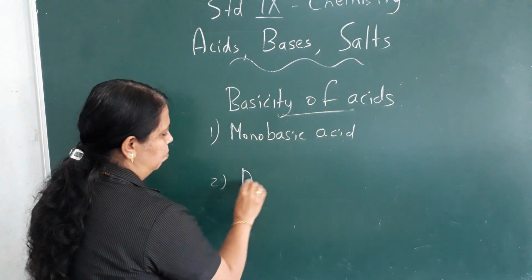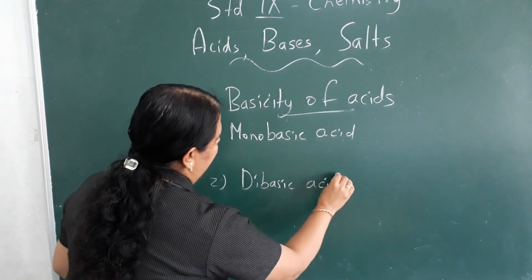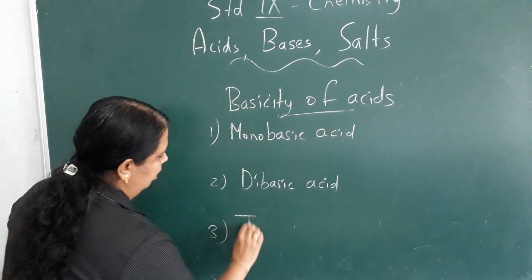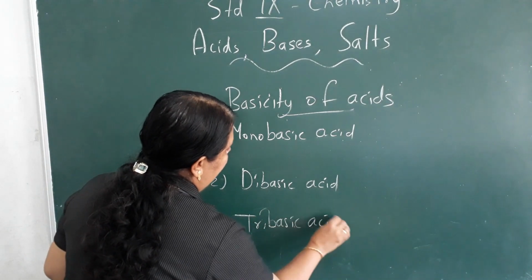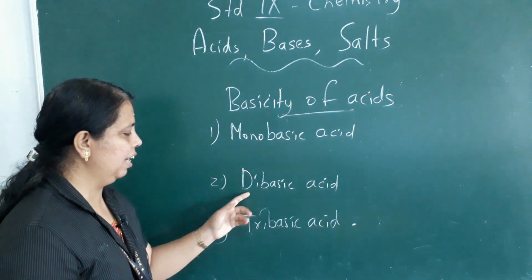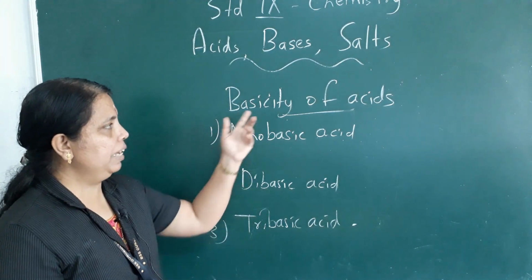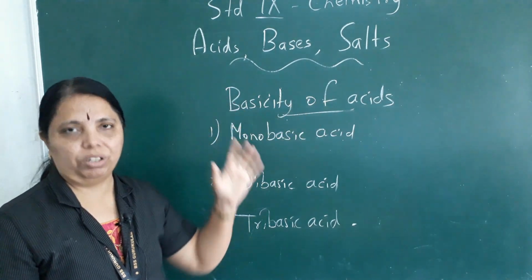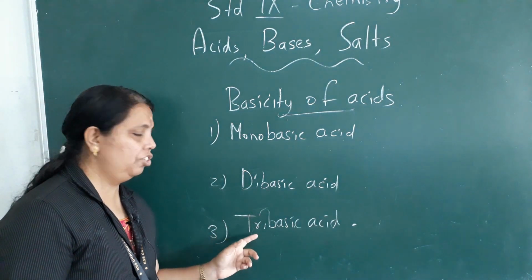Second, dibasic acid, and the third, tribasic acid. Okay. Now from the name itself you can understand this is mono, this is di, and this is tri. What is this difference? Basicity of acids means what? In that there are again 3 types, mono, di and tri.